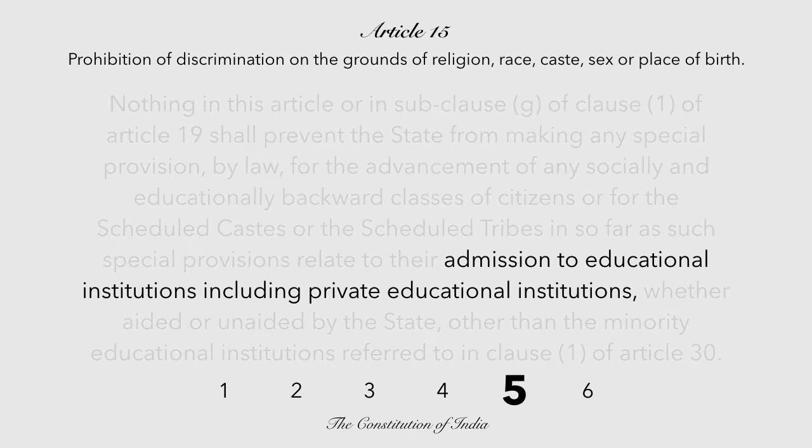So the fourth clause creates exceptions for minorities, and the fifth clause talks about minorities and admission to educational institutions, including private educational institutions. So it creates exceptions for minorities in admissions to educational institutes.